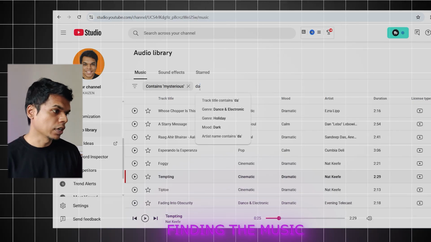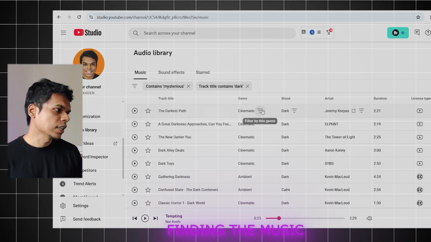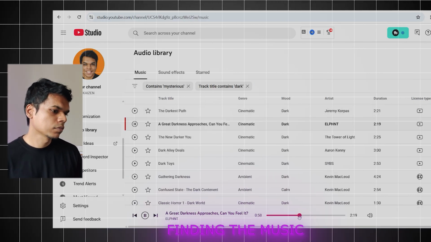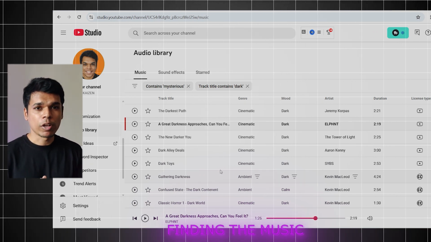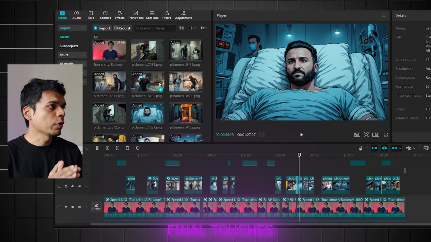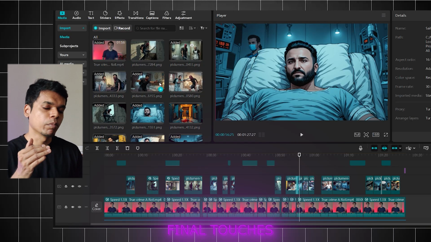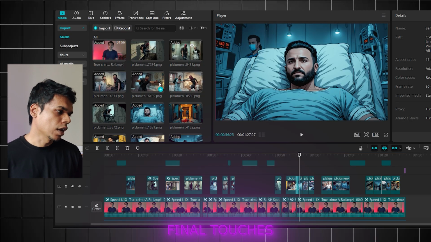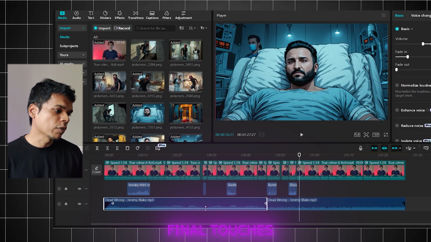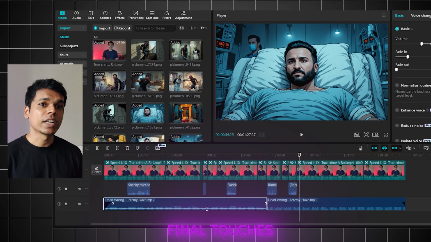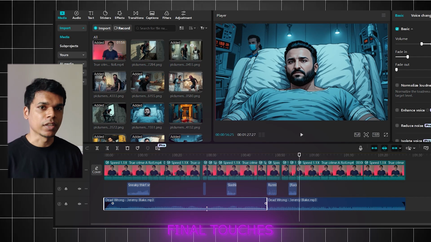Let's use another keyword, dark. Okay, dark cinematic music. Let's play this one. I found the music which will avoid copyright strike. Now I'm going to import it in CapCut and place it below the timeline. Now here's the music track. Make sure to lower down the volume of the music like this so that the voiceover track is audible properly. So our video is ready.